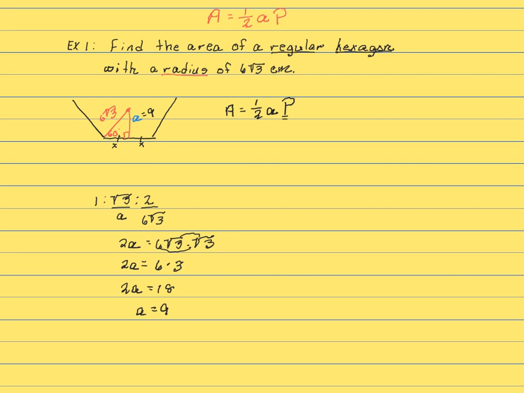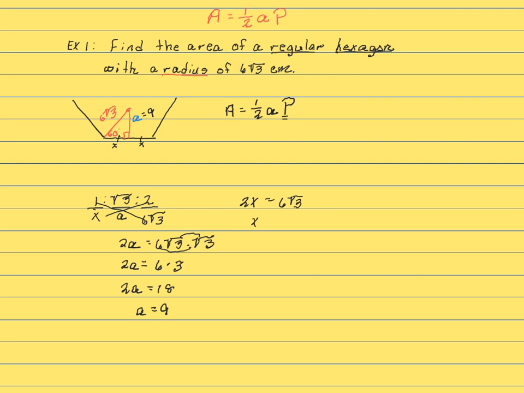X happens to be my short leg, so that's going to go under 1. So to find x, I would cross multiply 2 times x, which would give me 2x, and that would equal, when I cross multiply this way, 1 times 6 square roots of 3, which is 6 square roots of 3.